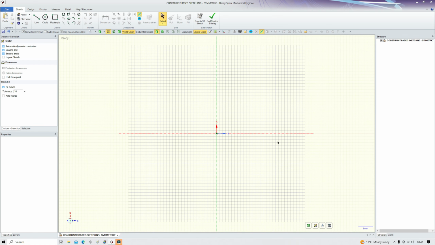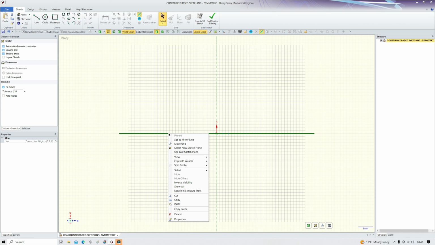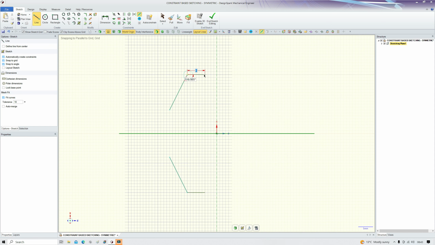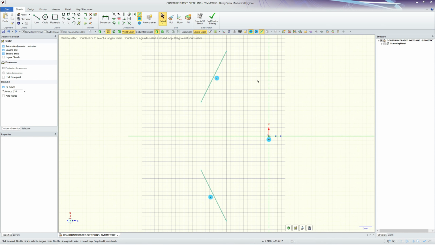Symmetric constraints are also implied with the use of mirror line. So if I select this axis here and set it as mirror line, now every time I create any line, any curve, we get the symmetric opposite about the line being created. So let's take a closer look at this symmetric constraint.